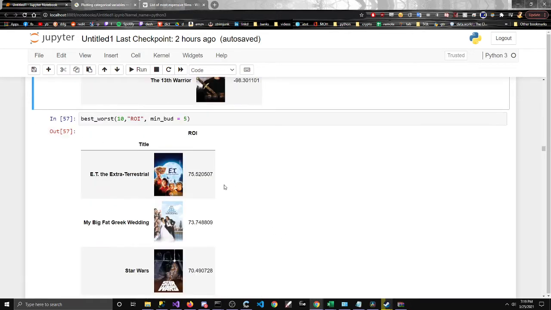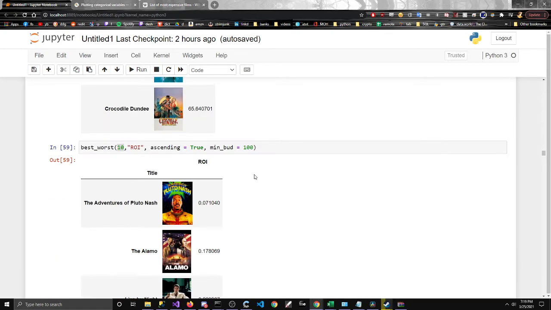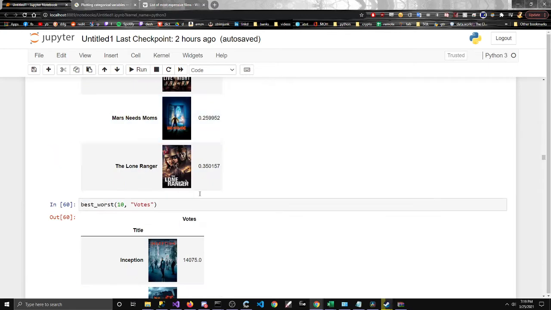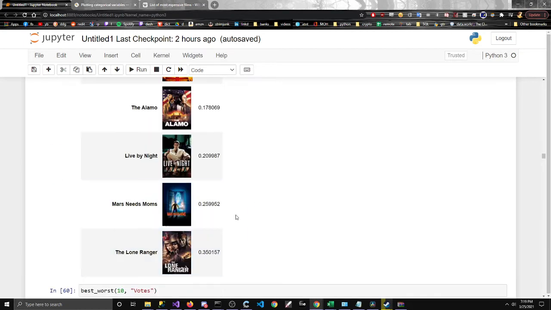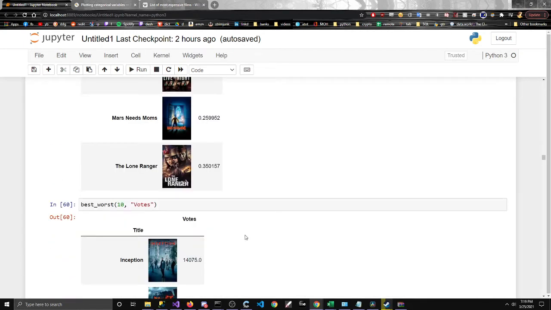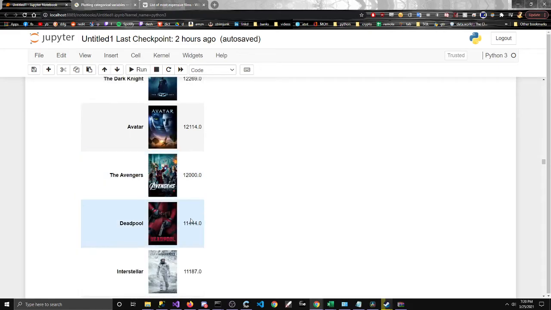Let's see. Yeah, return on investment. We already saw that. Kind of quickly skimmed through it. And this is, I think, the worst return on investment. I don't think I've heard of any of these movies except The Lone Ranger, which did it horribly. So it does make sense. So these are the highest rated movies: Inception, Dark Knight, Avatar. Yeah, they all kind of make sense.